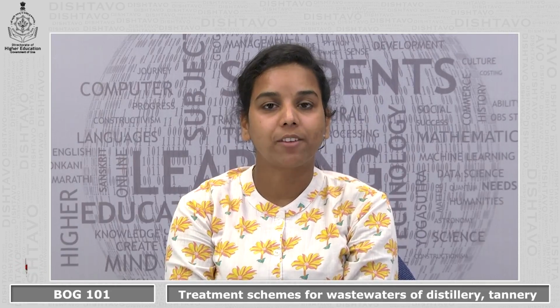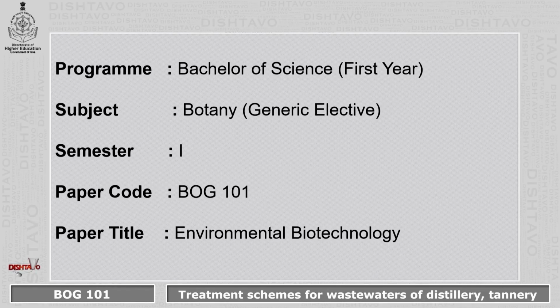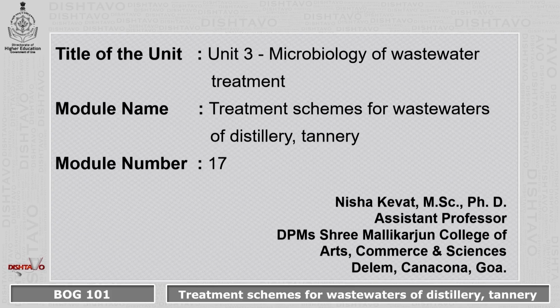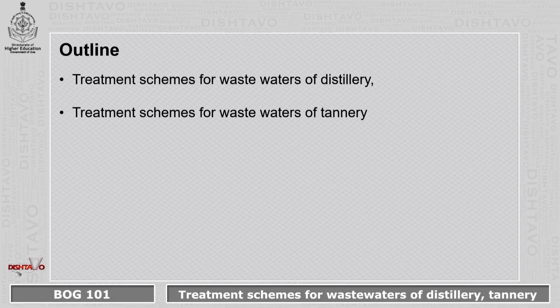Today's program is for Bachelor of Sciences first year BSc. Subject is botany, that is generic elective. Semester is 1. Paper code is BOG 101. Paper title: Environmental Biotechnology. Title of the unit is Unit 3, Microbiology of Wastewater Treatment. Module name, Treatment Schemes for Wastewaters of Distillery and Tannery. Module number is 17. Outline: Treatment Schemes for Wastewaters of Distillery, Treatment Schemes for Wastewaters of Tannery.